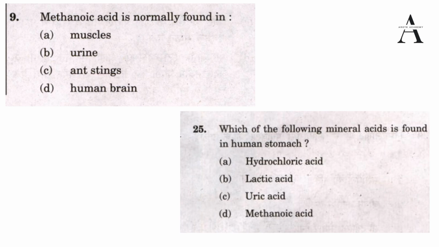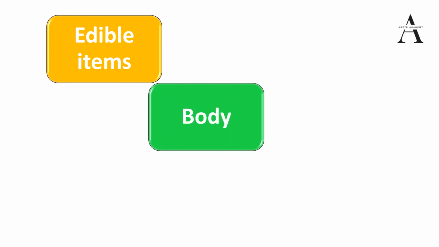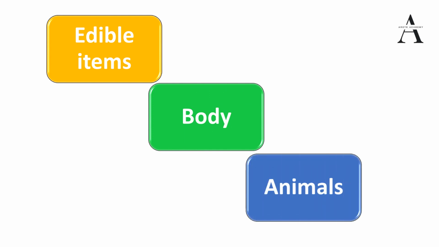So we have to be very thorough with it. Okay, we will start our discussion and then we will proceed accordingly. We will cover the edible items, and we will try to understand the chemical components, especially the acidic components of the food items. Then we have covered the bodily fluids and we will try to understand their chemical nature, and also with respect to animals, with respect to chicken, cow, fish, ant. So we have covered the chemical components which we should know, and especially which UPSC is asking in exams.